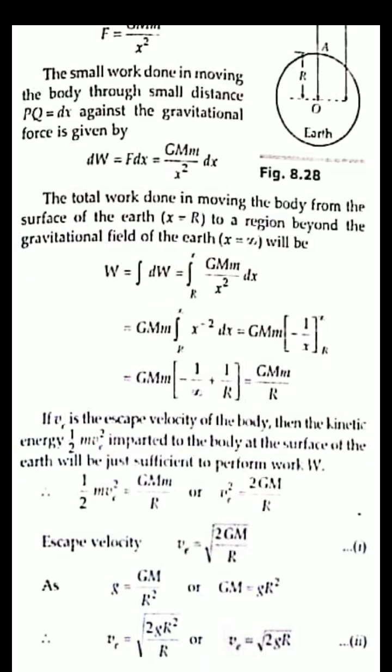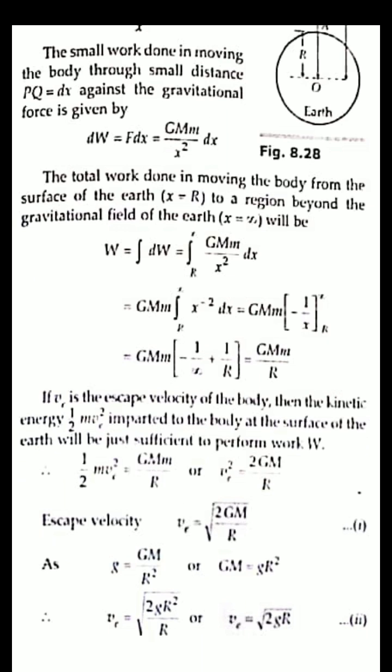So from that, half mv square equals GMm by R. So v square equals 2GM by R. So escape velocity ve equals root under 2GM by R. This is the expression for escape velocity.